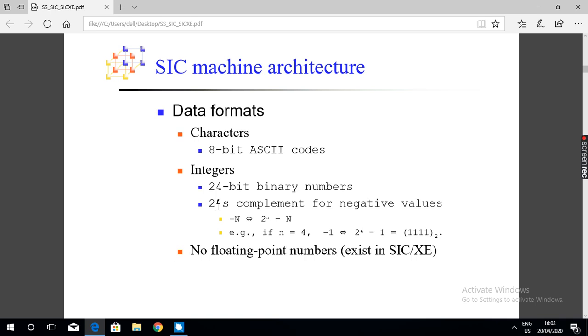For example, suppose you want to store -4. N is 4 here. So compute 2 raised to n minus 1: 2 raised to 4 is 16, and 16 minus 1 is 15.